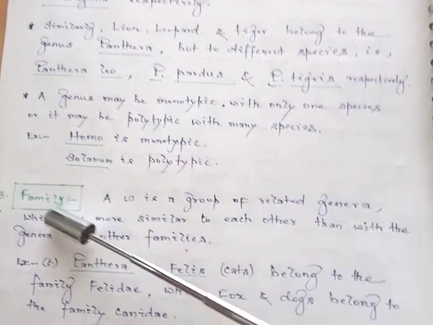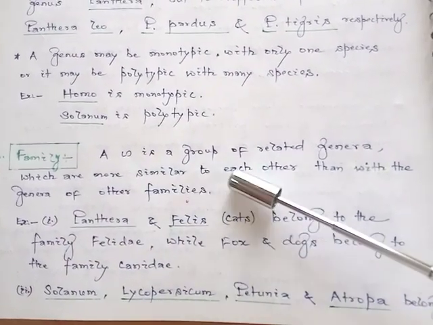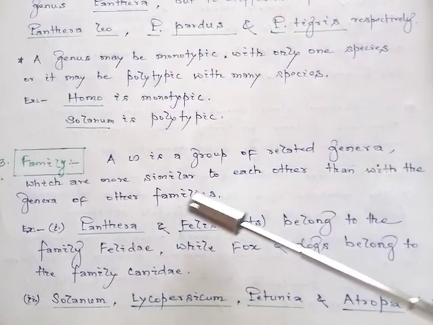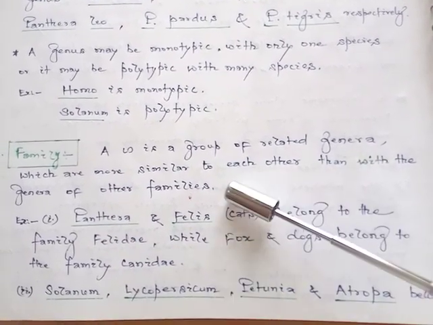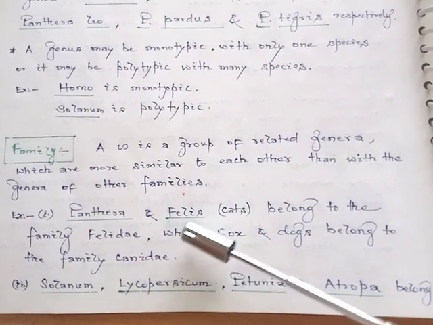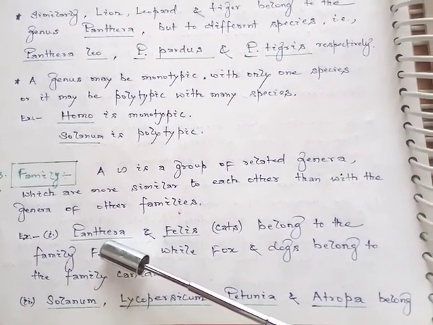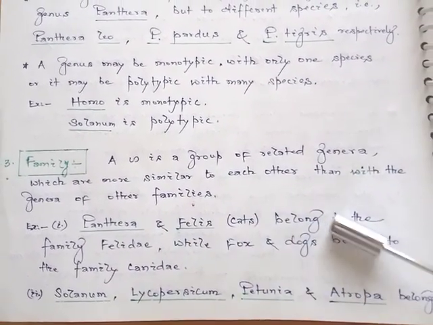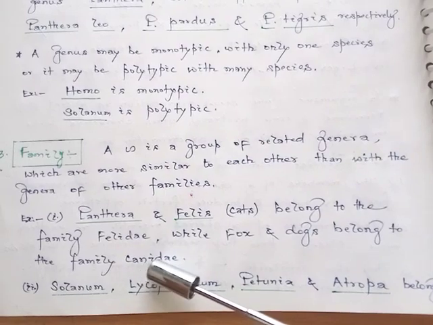The third taxonomic category we will discuss is family. The family is a group of related genera which are more similar to each other than to the genera of other families. For example, Panthera and Felis. Panthera, which we just discussed, is the generic name for lion, leopard and tiger, and Felis belongs to the cats. Both belong to the family Felidae, whereas the fox and dogs belong to the family Canidae.